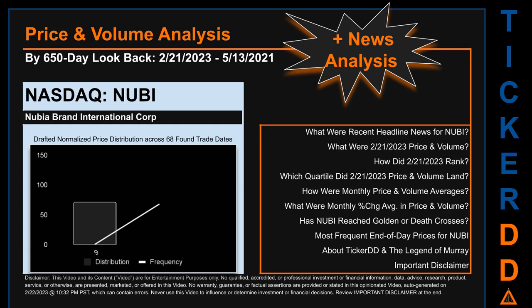The bar chart is the generated distribution and the overlaid line graph, if it is generated, is the frequency of the prices on the x-axis. We will enhance this look as our AI model progresses in the next iteration. Remember that this is just a drafted, in progress, observational model to best fit abstracted third-party data into various opinionated views. Before we jump into price and volume analysis, let's look at recent headlines for NUBI.